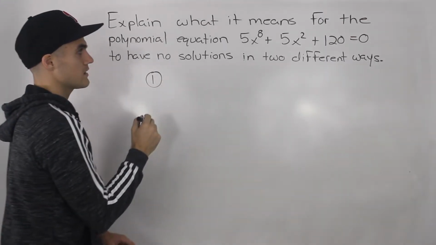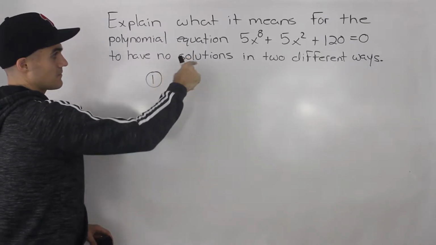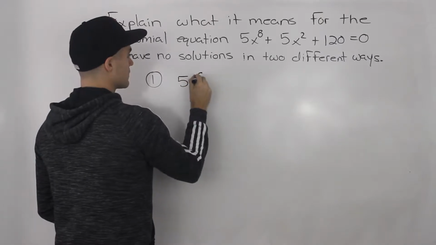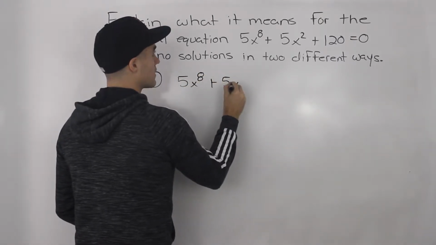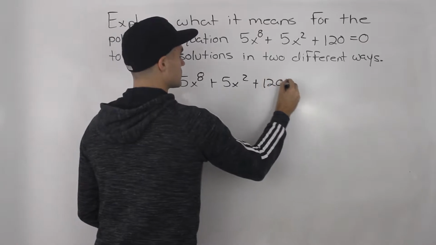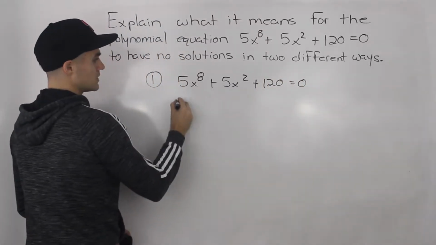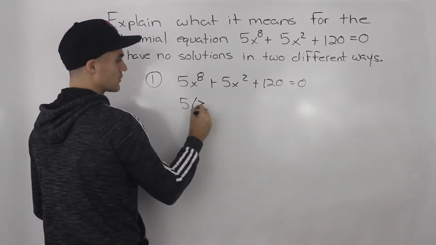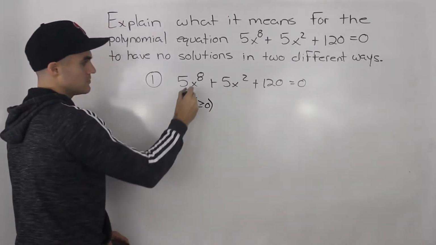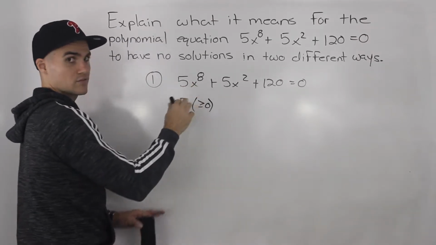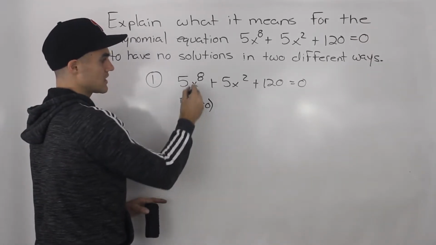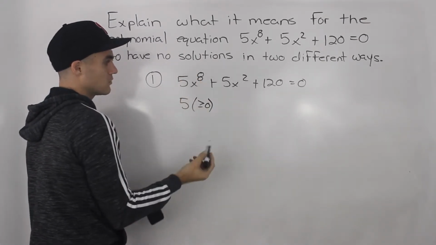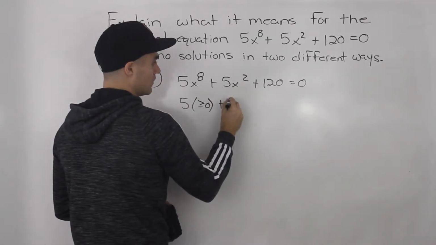Well, one way, notice that no matter what x value we plug in here, so let's rewrite this here. So we got 5x^8 plus 5x squared plus 120 equals 0. Notice that this value, x to the power of 8, always has to be greater than or equal to 0. It could be 0 if x is 0, but if x is anything else, it's going to be positive, because any negative value to the power of 8 will turn into a positive. Any positive value to the power of 8 will be positive as well.